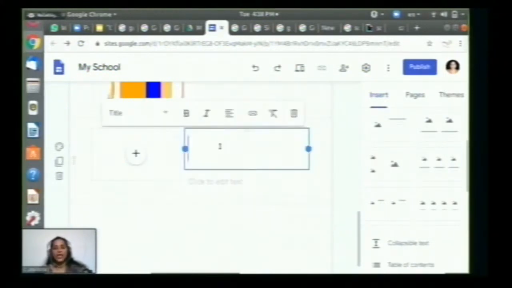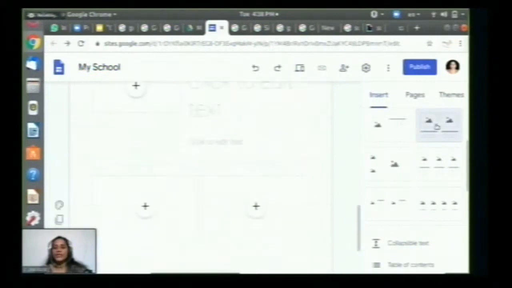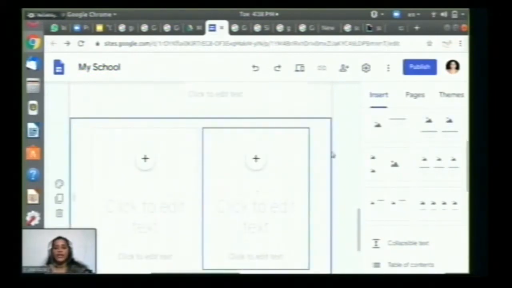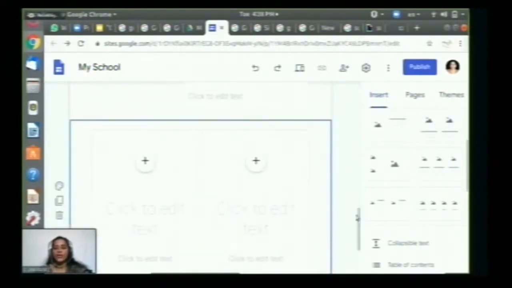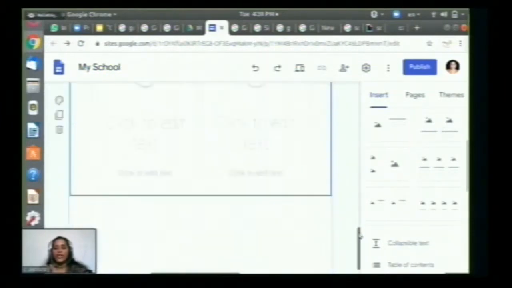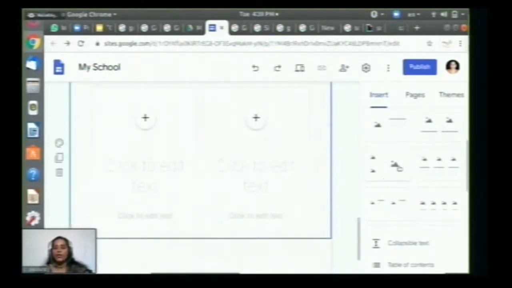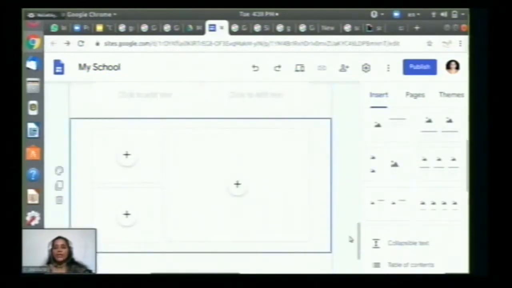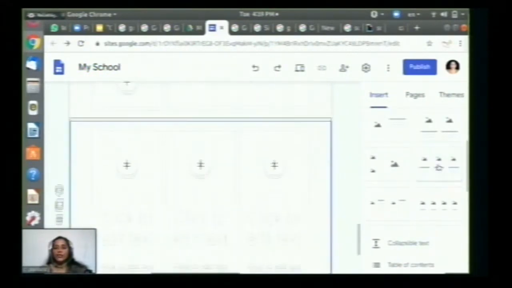The related information you can just type, or you can give a link over here so that it will open in another browser. In that way, you can choose the variety here, like two pictures, and you can insert the content below the picture. So this is the third way. And now the fourth option, three pictures.